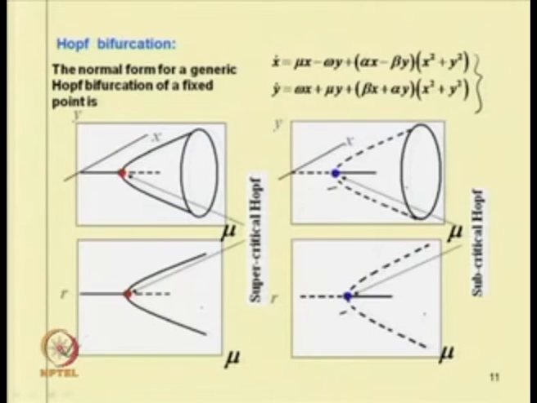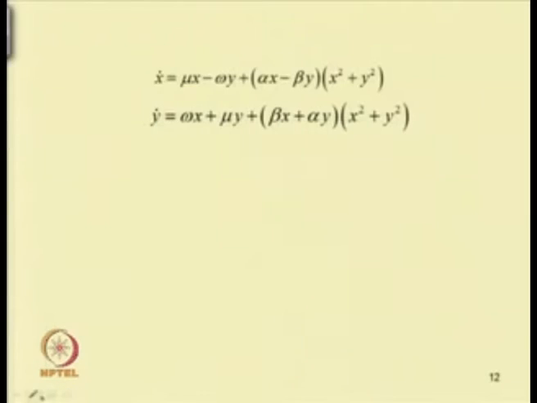These two equations are x dot equal to mu x minus omega y plus alpha x minus beta y into x square plus y square, and y dot equal to omega x plus mu y plus beta x plus alpha y into x square plus y square.